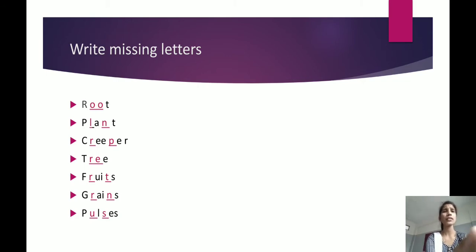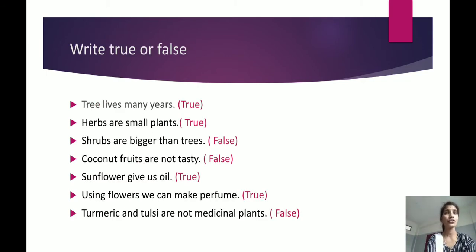Okay. The next one, write true or false. See here, read the first sentence, then you should say whether it is true or false. The first one is, trees live many years. Yes or no, children? Yes, trees live many years, then it is true. The next one, herbs are small plants. Are herbs small plants? Yes, then it is true.